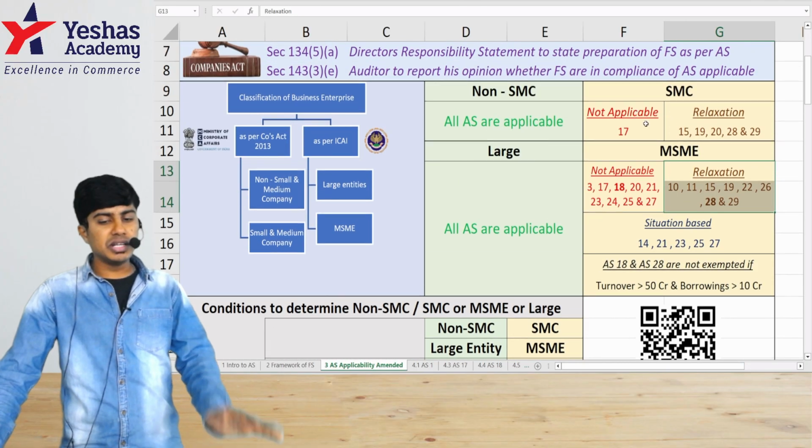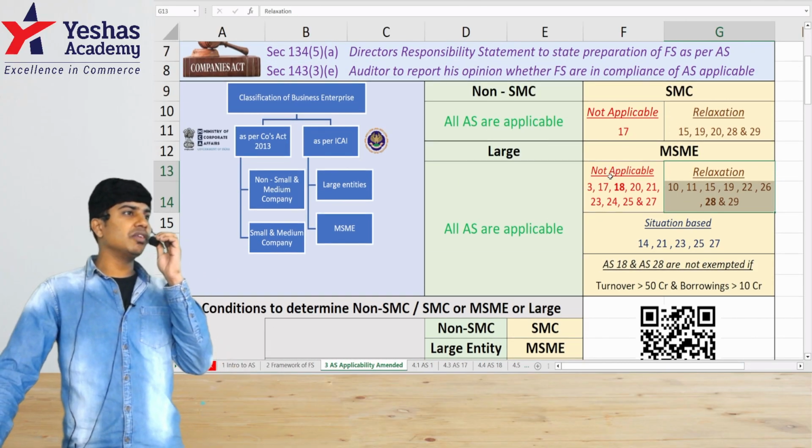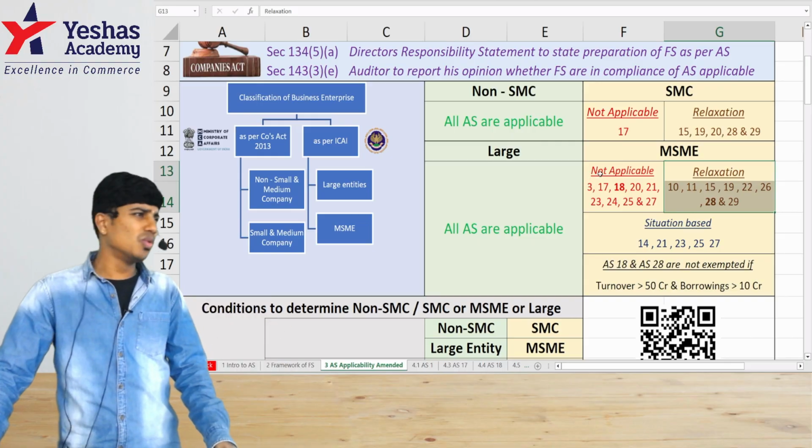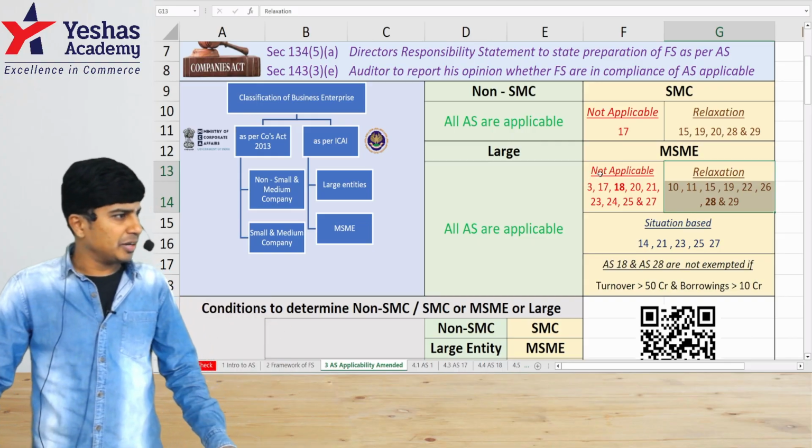You don't have to remember these numbers. What is applicable fully, what is applicable partly, you don't have to remember. No one remembers. It's absolutely fine.